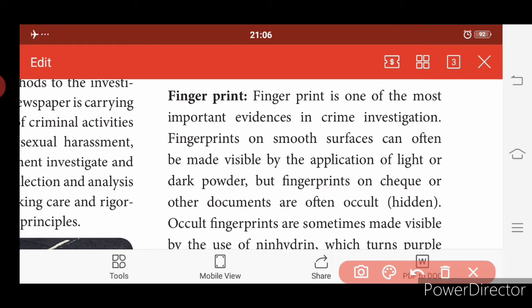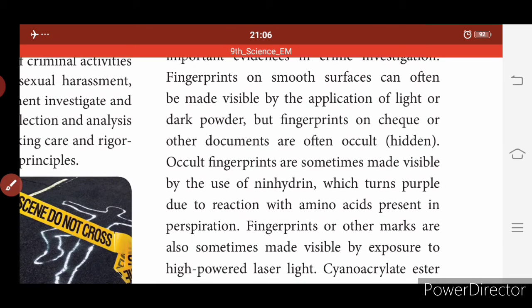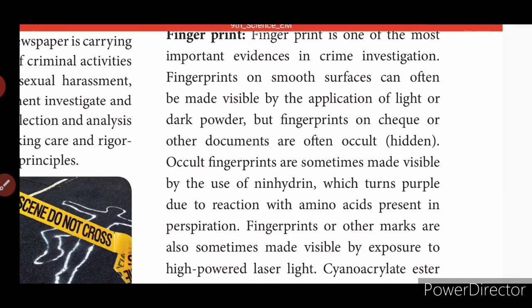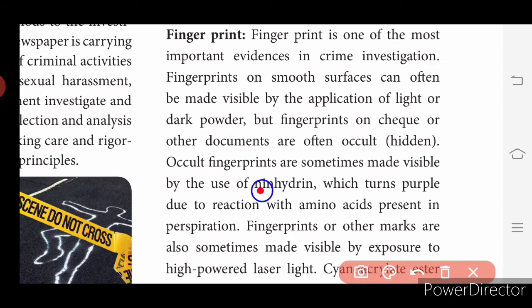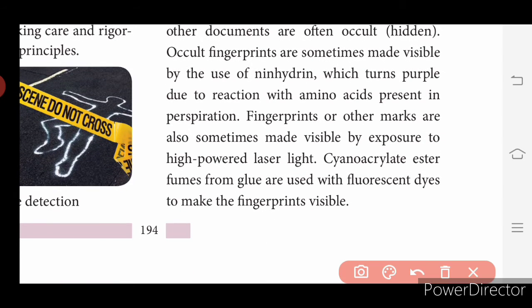Fingerprints on smooth surfaces can often be made visible by application of light or dark powder, but fingerprints on checks or other documents are often occult, that is hidden. Occult means hidden. Occult fingerprints are sometimes made visible by the use of ninhydrin, which turns purple due to reaction with amino acids present in perspiration. Fingerprints or other marks are also sometimes made visible by exposure to high powered laser light.